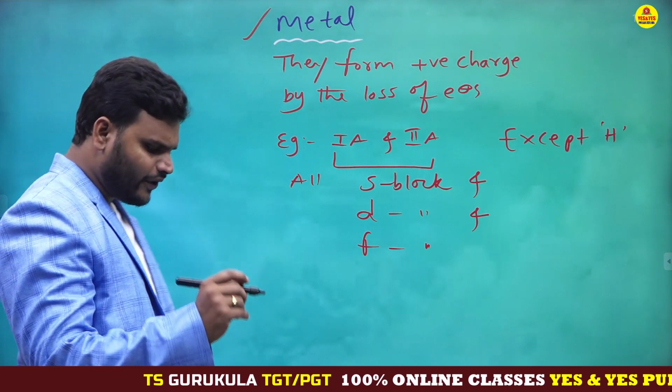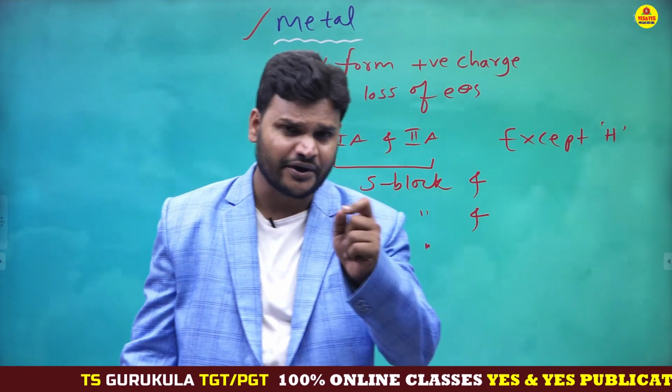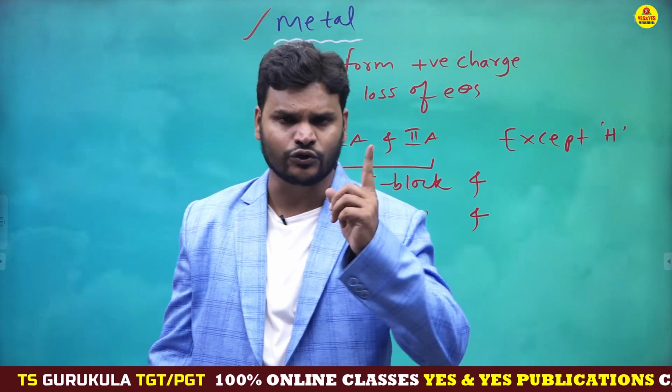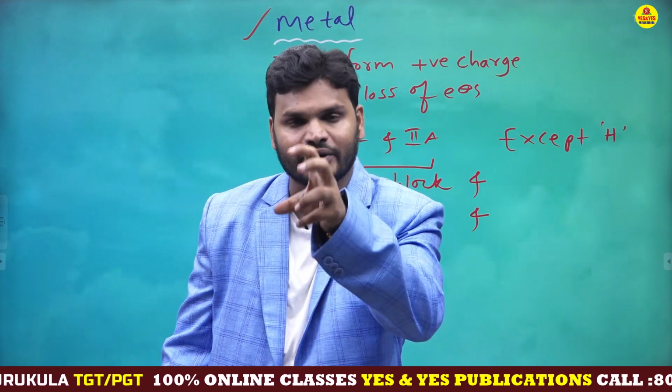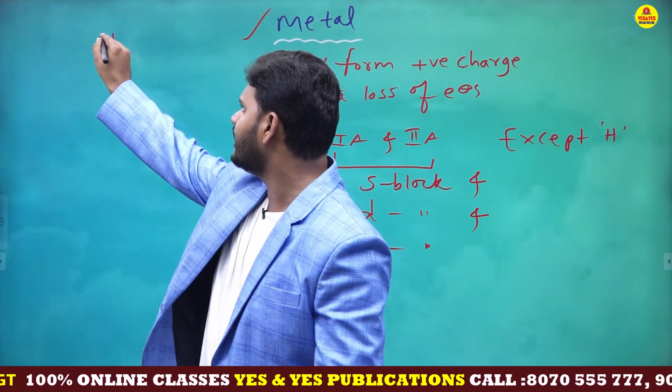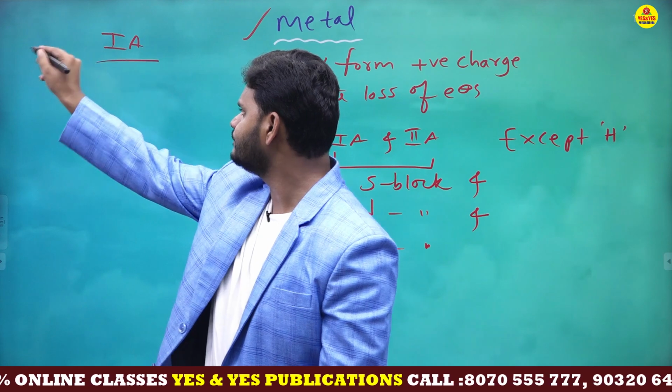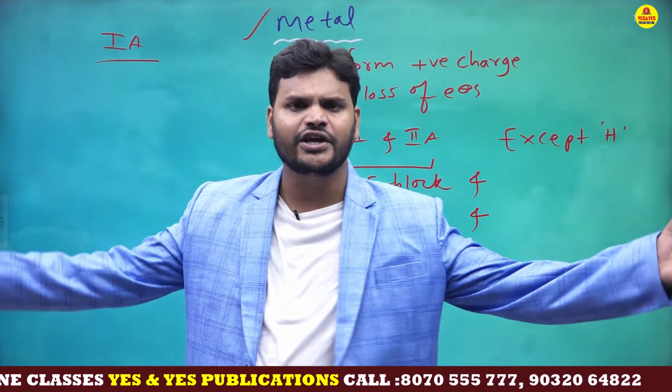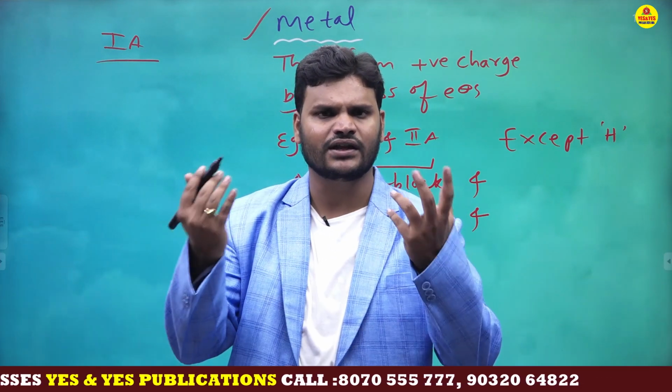Next, the total periodic table contains how many groups? The periodic table contains 18 groups. Out of 18 groups, which group contains the highest metallic nature? This is a very important point. In the periodic table, the highest metallic nature is the first A group.